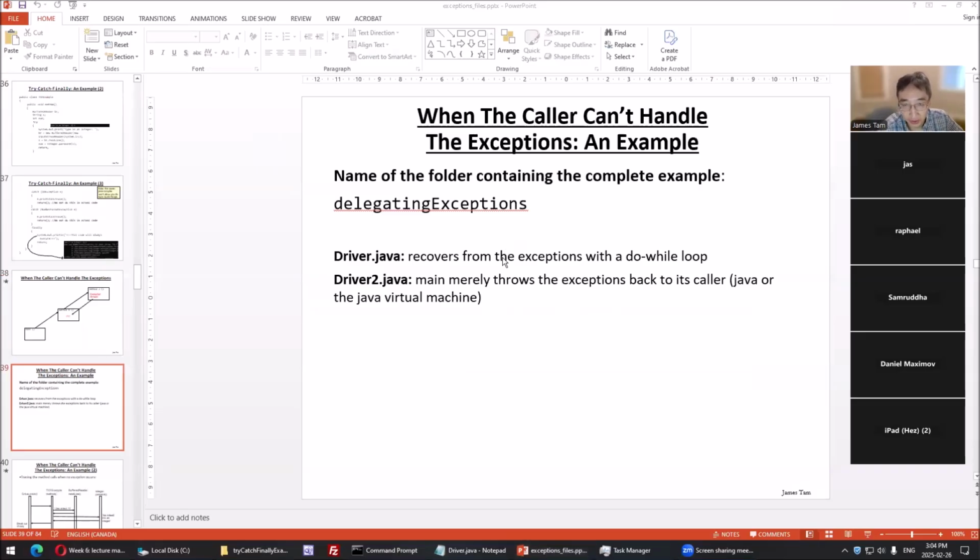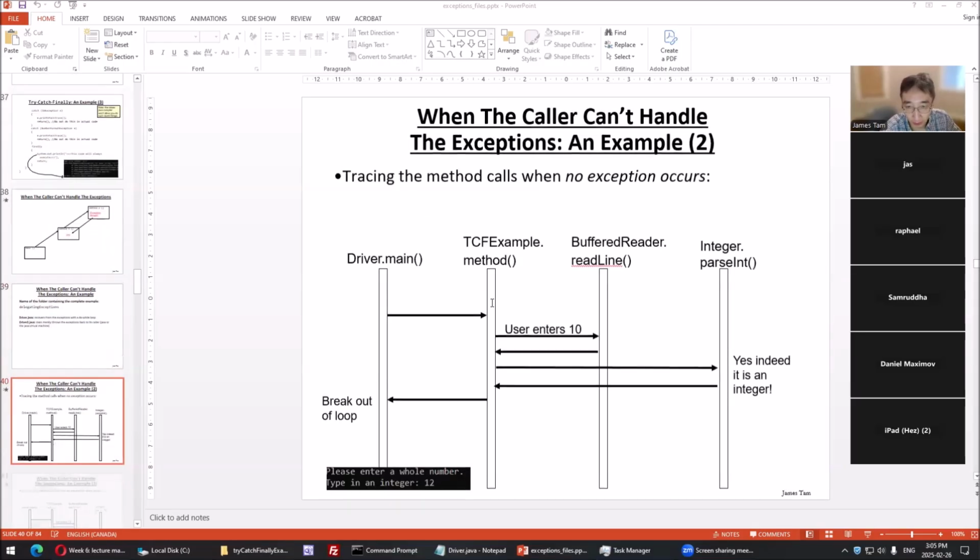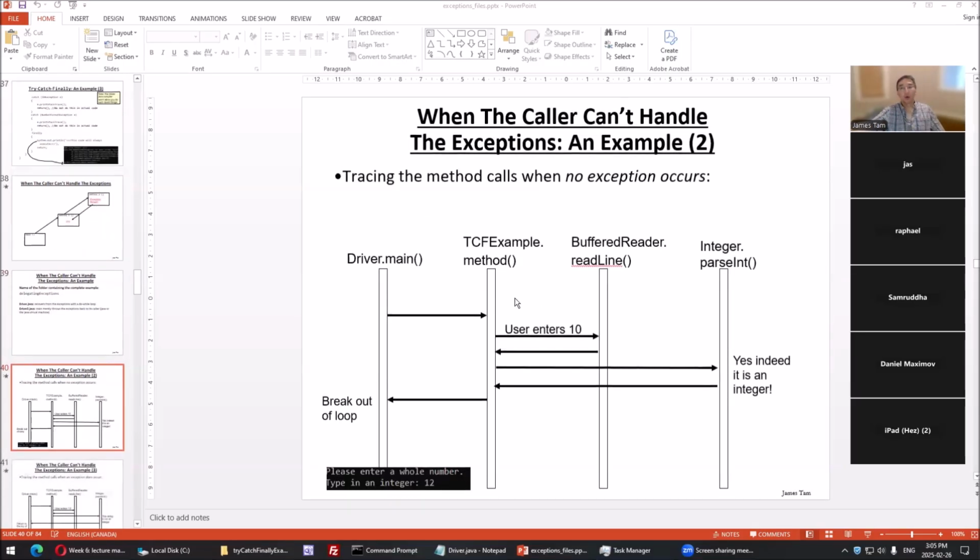Delegating exceptions. Previous to this, when you called a method where an exception could be thrown, you had to include that method call in the try block, and you had to have a catch block of the appropriate type. Now, what if it's not appropriate for the caller to handle it? Here's a layout of the calls that I have for this next one, where the caller can't handle it.